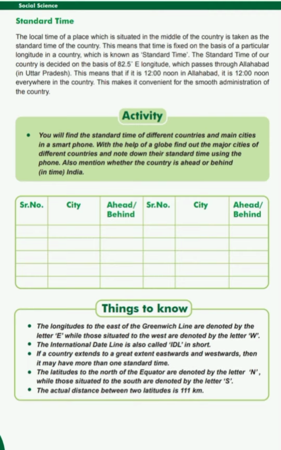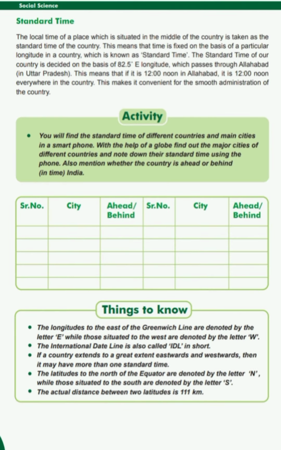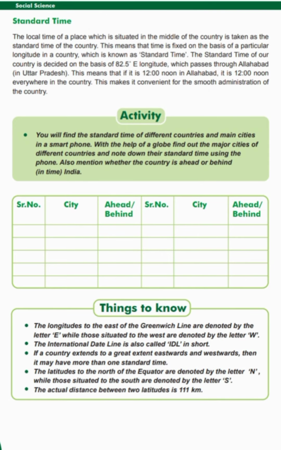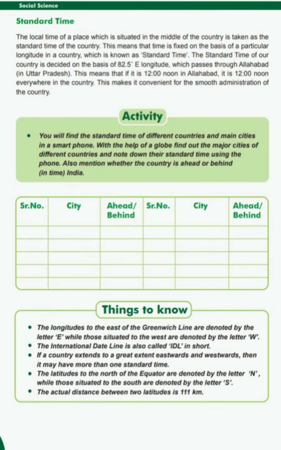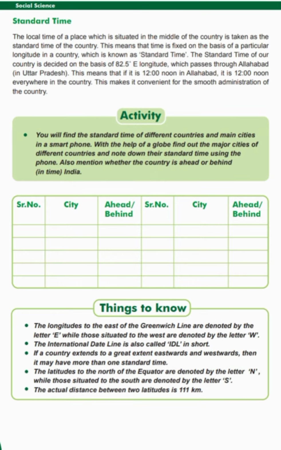The latitudes to the north of the equator are denoted by the letter N, while those situated to the south are denoted by the letter S. The actual distance between two latitudes is 111 km. So students, here we end our chapter 5, Location and Time.